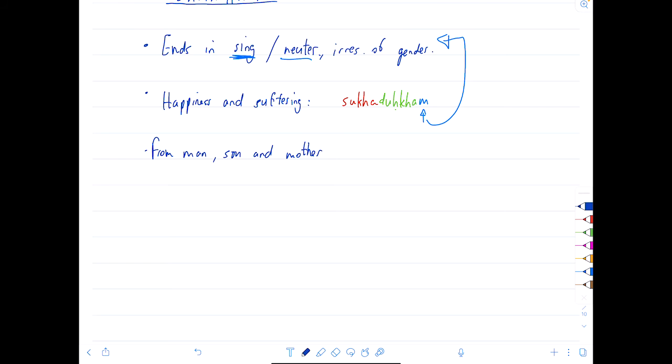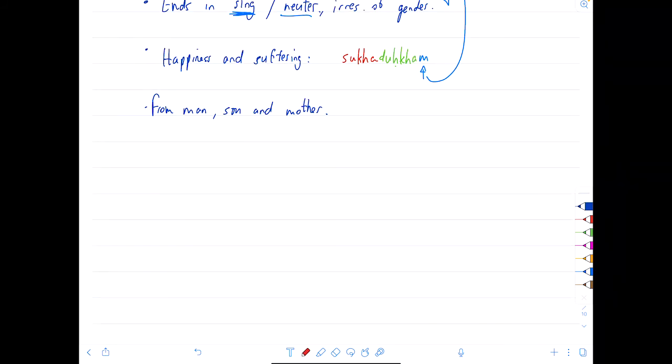Mother will be mata. Obviously, mata will take a neuter paradigm. Yeah, it's kind of strange, I know. You're attaching a different paradigm onto a feminine word. This is the nature of a compound. You're allowed to spill over one paradigm and attach it onto a different word. Okay, let's see if that makes sense.